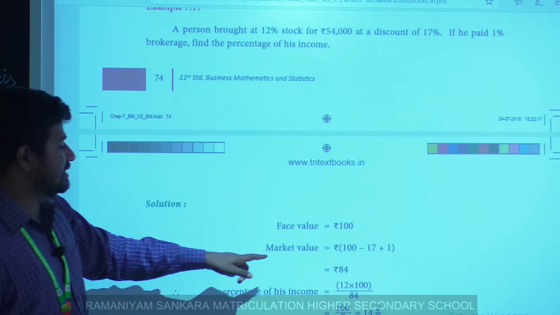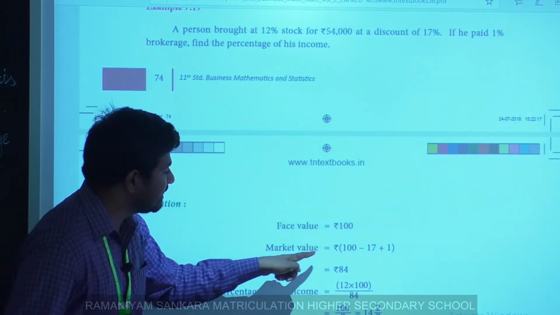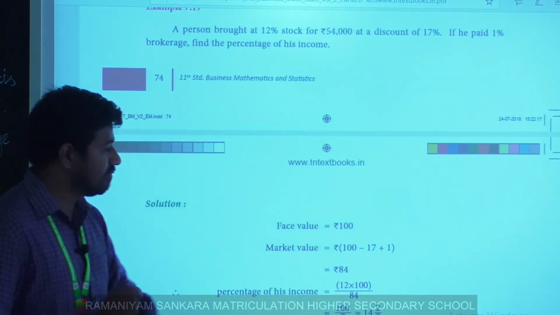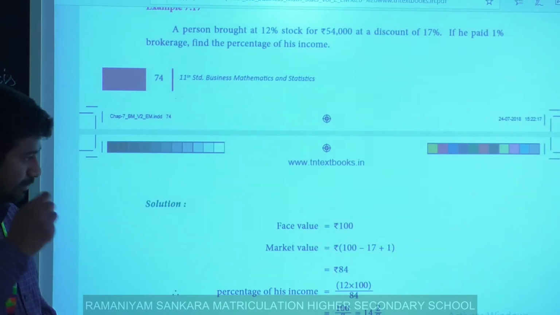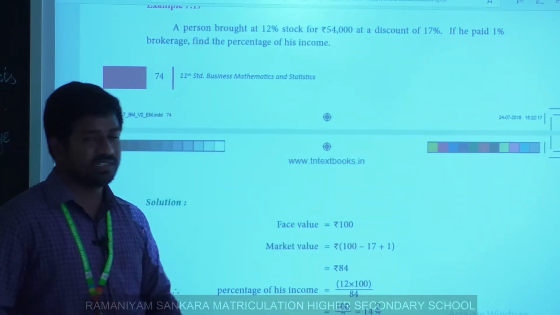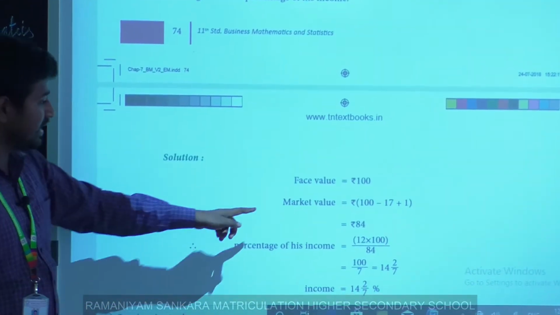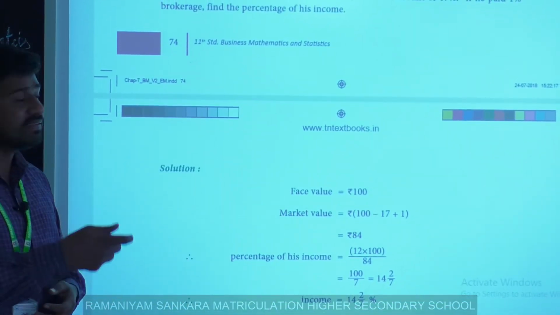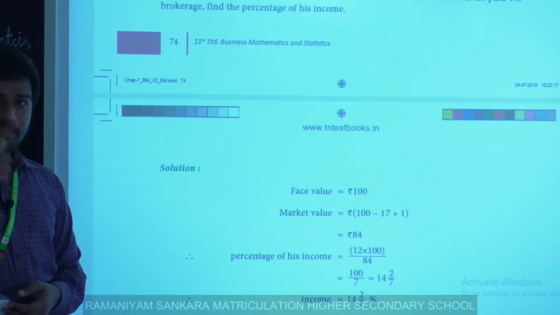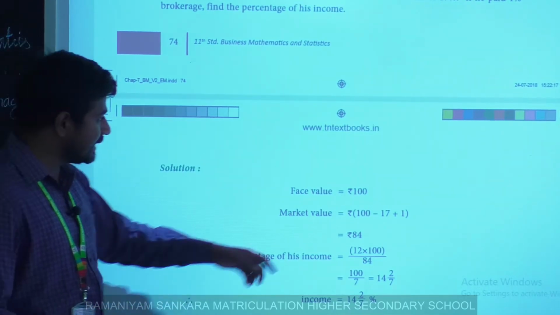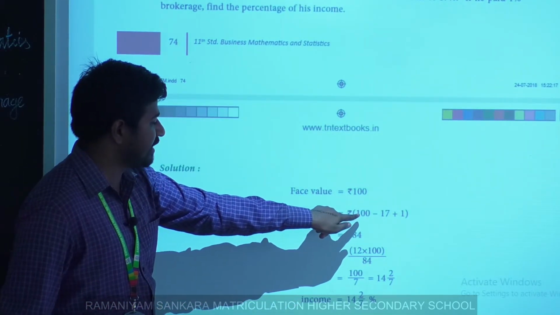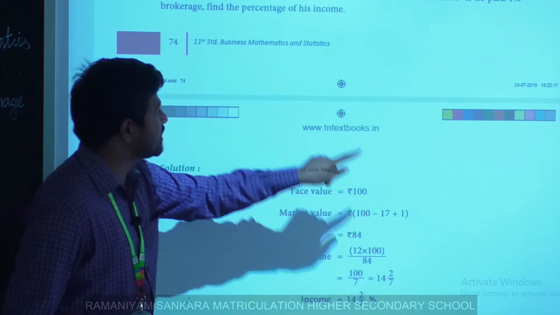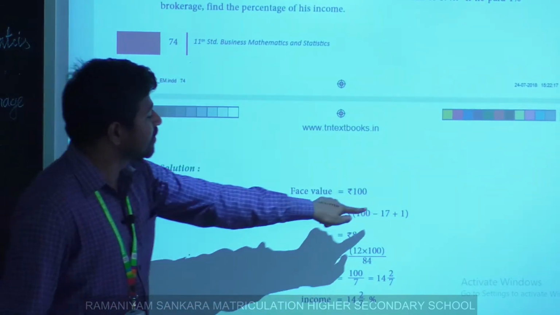Clear? First, market value equals face value minus discount plus brokerage. Here face value is 100, discount is 17%, so 17.